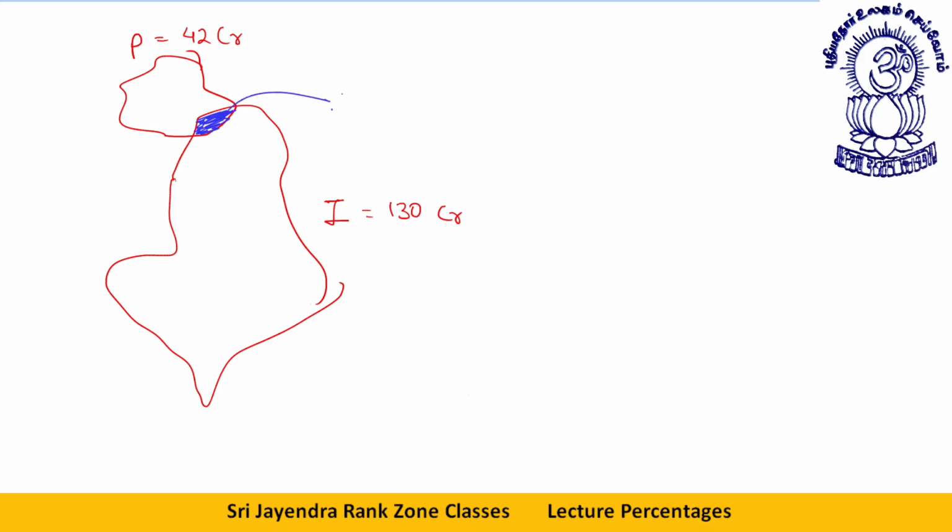Now, let's say this portion is POK, Pakistan occupied Kashmir. Let's say there are 2 crore people living here. First of all, what is India intersection Pakistan? This POK is an area which India considers as its own. Pakistan also considers it as its own.